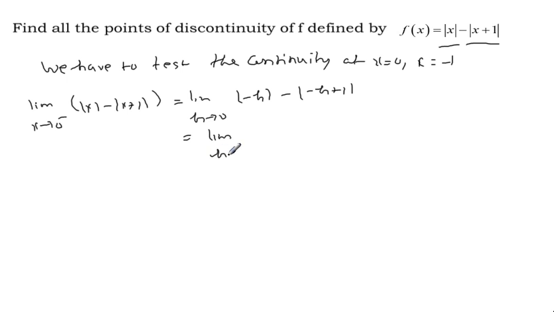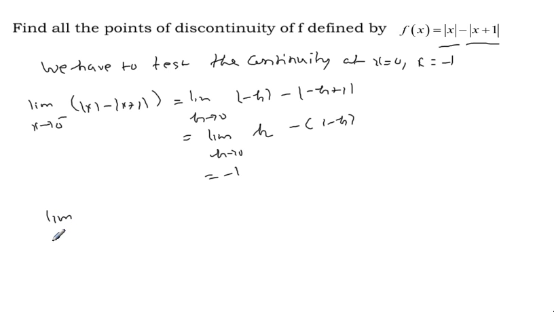The limit as h approaches 0 gives absolute value h, and minus h plus 1 is already positive, so 1 minus h. Then minus 1, h plus h is 2h, what is the limit? Minus 1. This is the left limit at x equals 0.